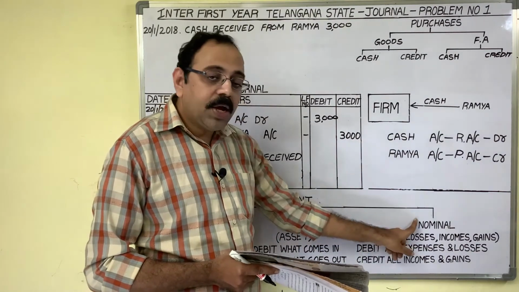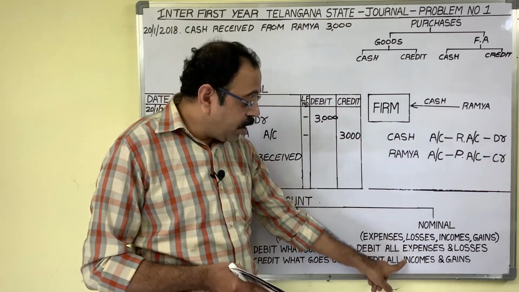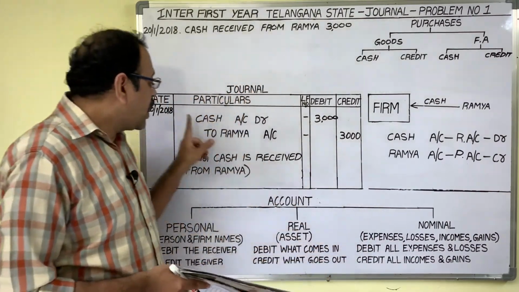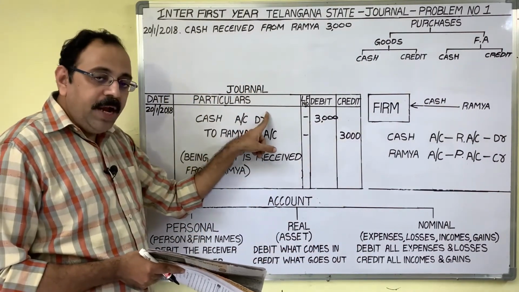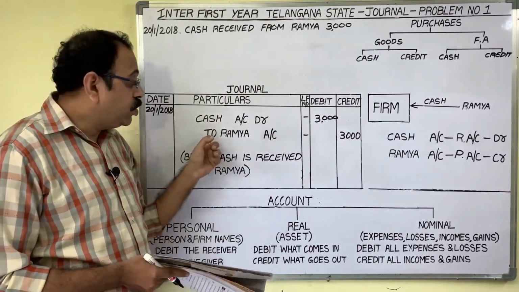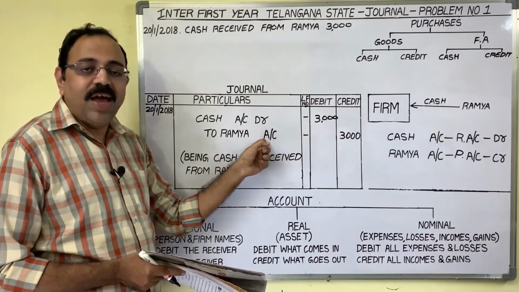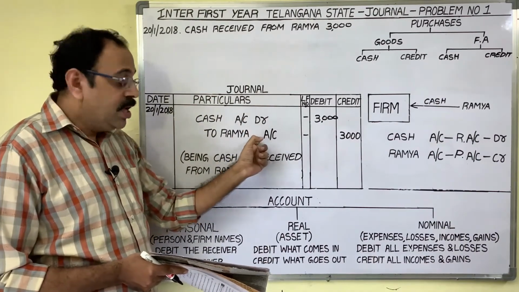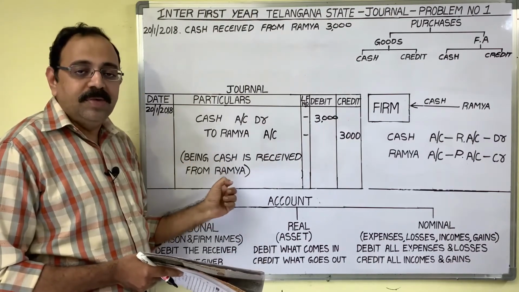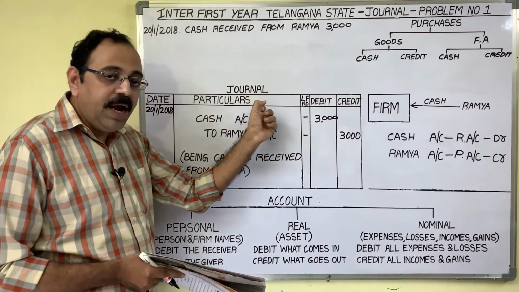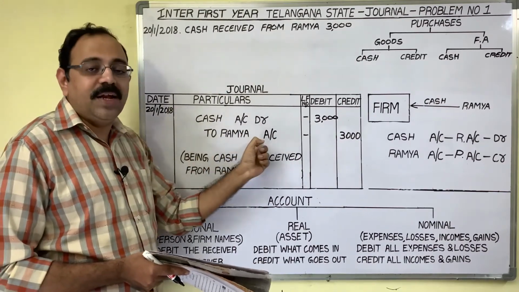It is a nominal account. As per nominal account rule, expenses are to be debited. So commission account we should debit, and as cash is going from the firm, we should credit cash account. Final entry is commission account debtor to cash account, being commission is paid. In case of expenses, expenditure name should be debited and cash should be credited.